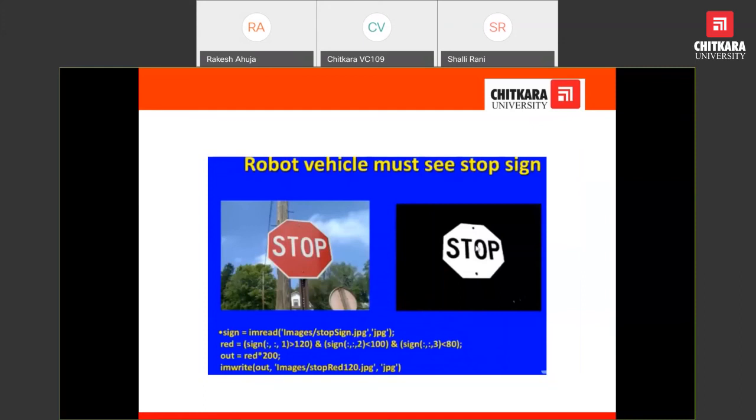A robot vehicle must see a stop sign. Stop sign means that the system must be capable enough. Suppose in the case of an automatic car or Google car, it must be able to see the sign, interpret it and work accordingly. The Google car or any other smart self-driving car can see these signs and understand what they are saying, and a small MATLAB code is written over here, where the image is being read, and this is the MATLAB code.